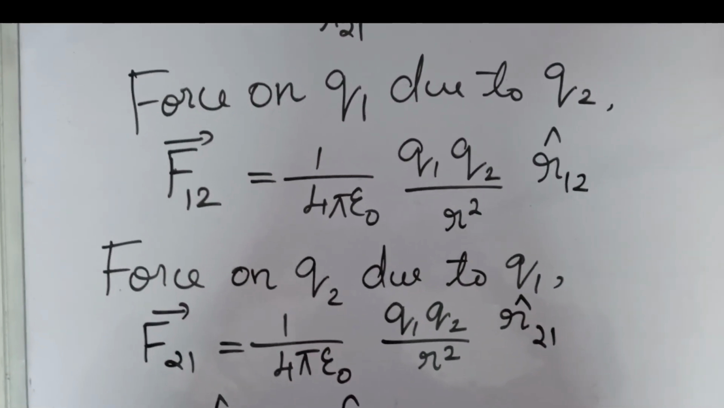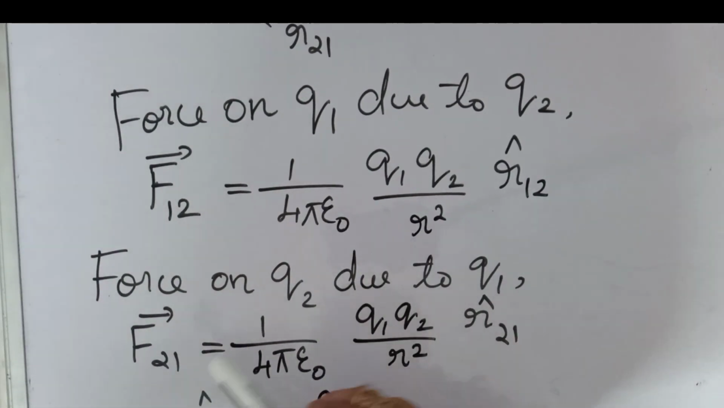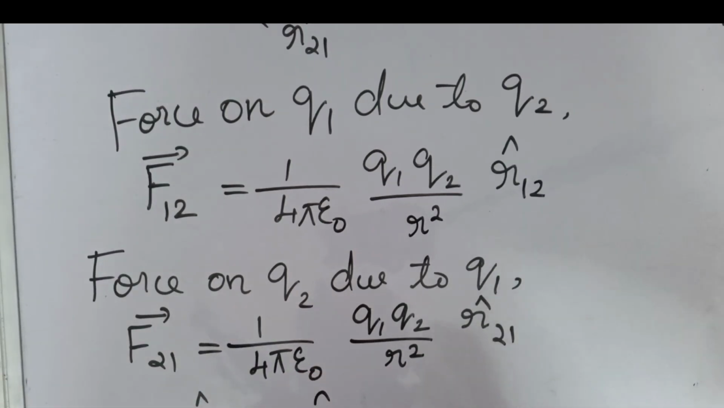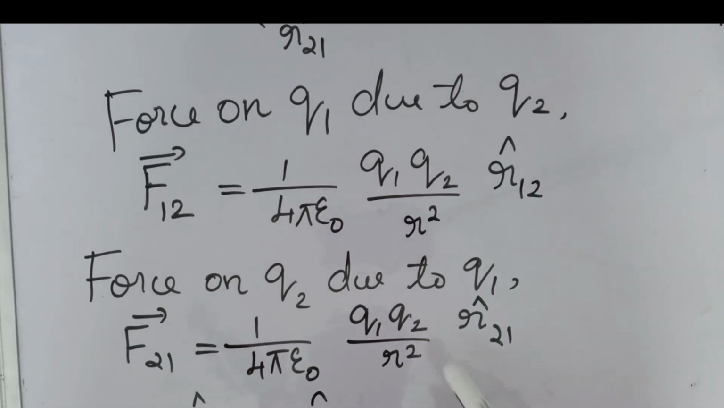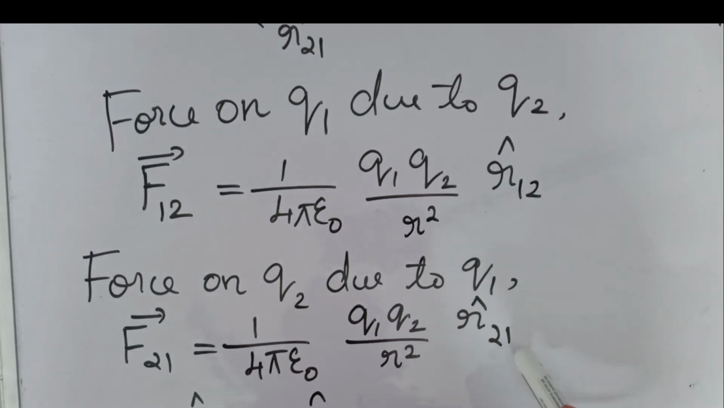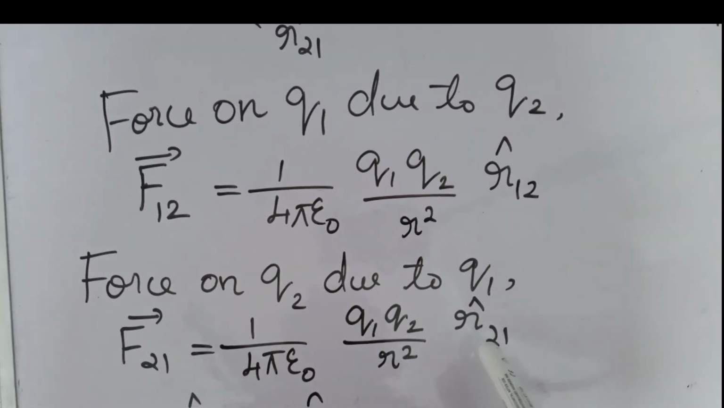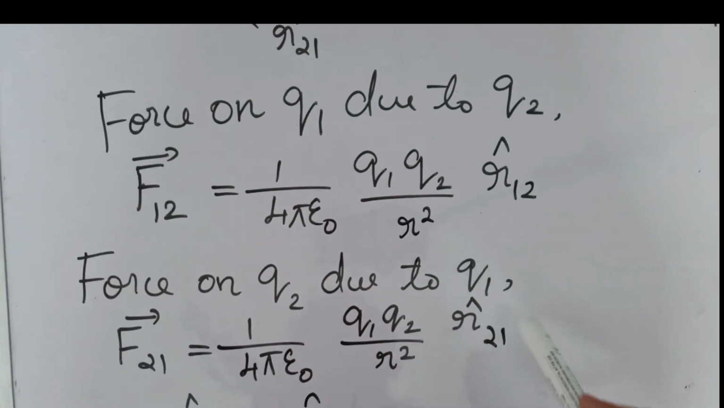How can we write it? Force on Q2 means F21. F21 is equal to, this is a vector, so first of all we have to write the magnitude of the vector. So what will we get? 1 by 4 pi epsilon 0 Q1 Q2 by R square into the unit vector, that is R21 cap. Here, since we are finding F21, the unit vector is R21 cap, that we have already marked there. So that we have to multiply.